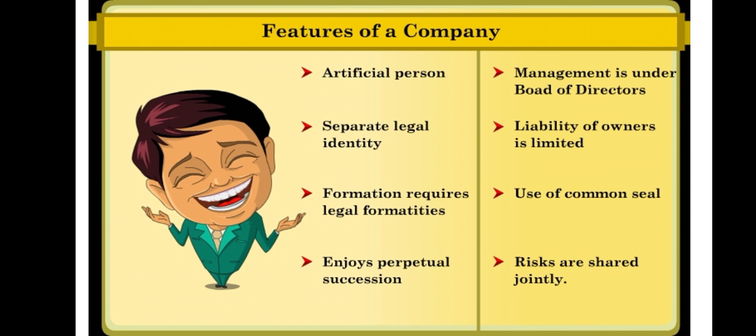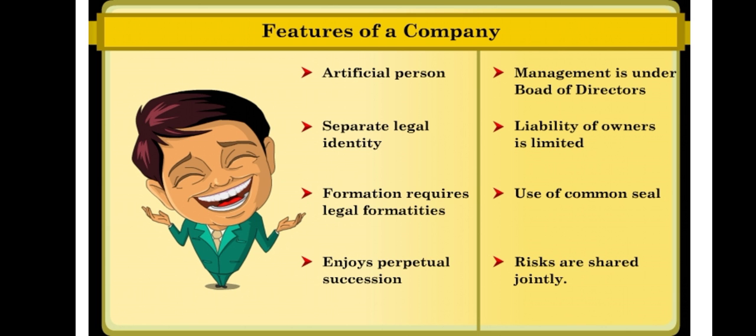The first, artificial person. A company is an artificial person because it is a creation of law and exists independent of its members, but unlike them it cannot breathe, eat and run. So it is called an artificial person. Second, separate legal entity, as the law does not consider the business and owners to be one and the same.